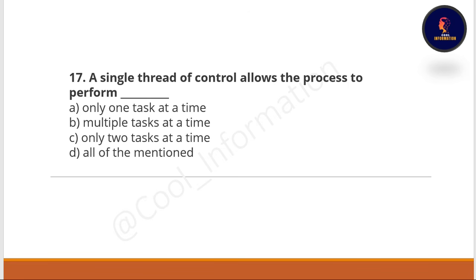17th number question is, a single thread of control allows the process to perform what? Only one task at a time, multiple tasks at a time, only two tasks at a time, or option D, all of the mentioned. So the correct option of this question is A, only one task at a time.